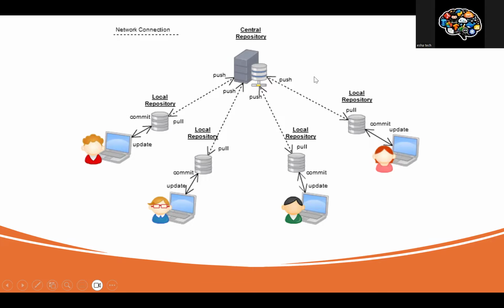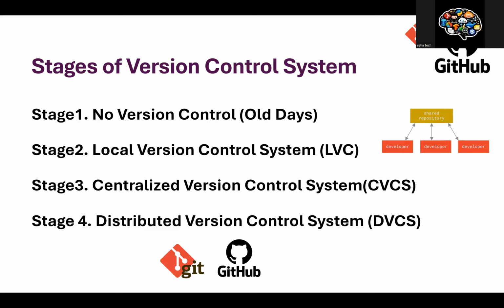But later on, things changed, right? So we understood the centralized version control system: a single repository where multiple developers work together. What is the drawback here? The biggest problem is that since every developer is working against a single server, the server may go down.